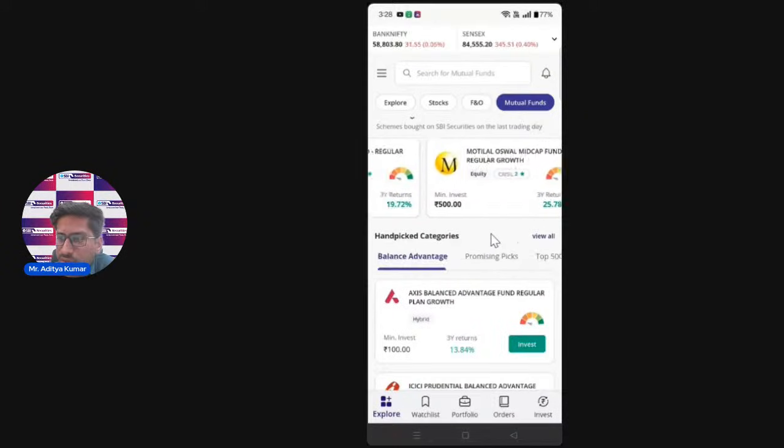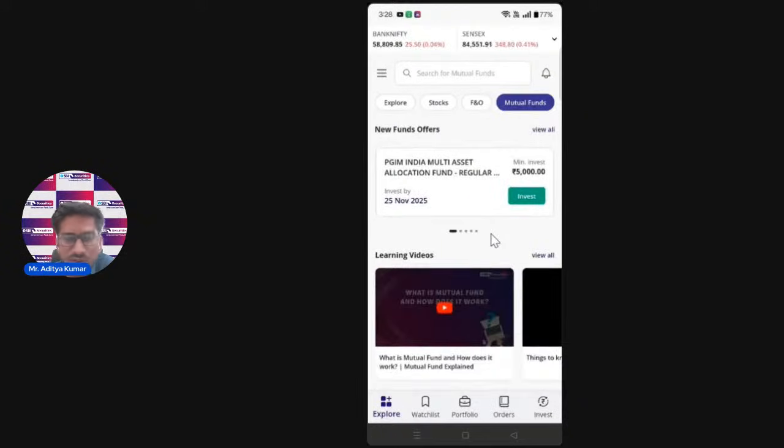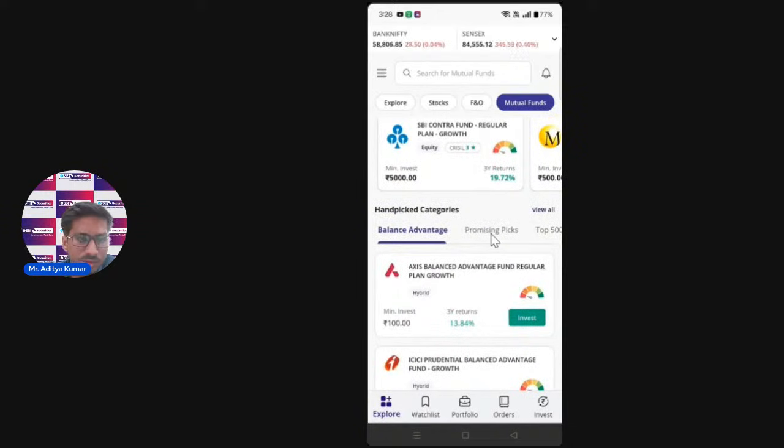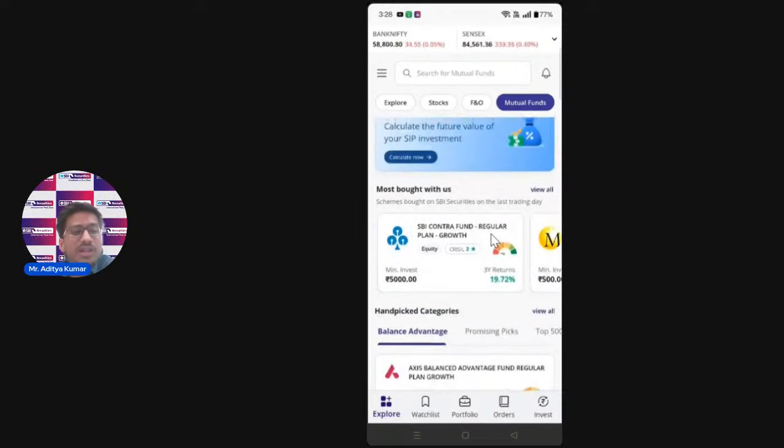I hope you got a gist of which things you can explore for mutual funds in an app and which things you should be looking at initially if you are very new to this. There might be people who are very experienced and might know this a lot, but they can get a bit of a gist of which things they can look at in our app. So thank you so much for joining.